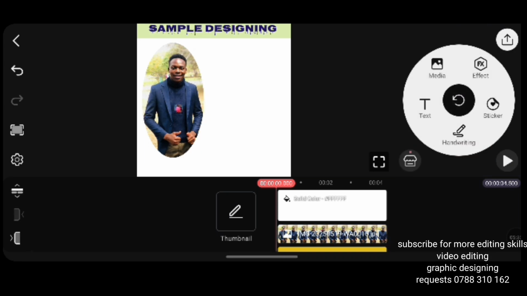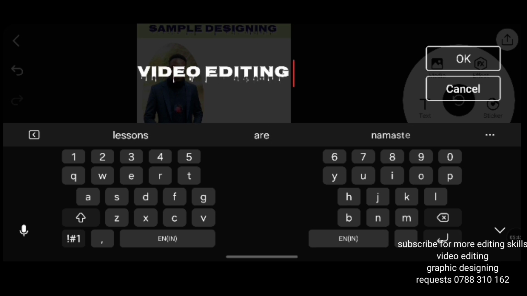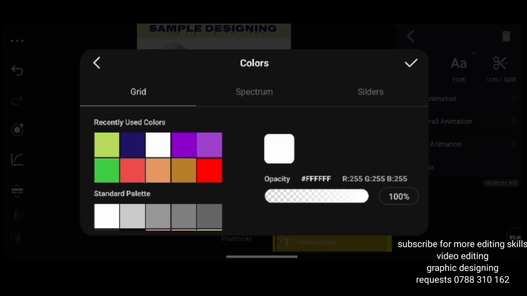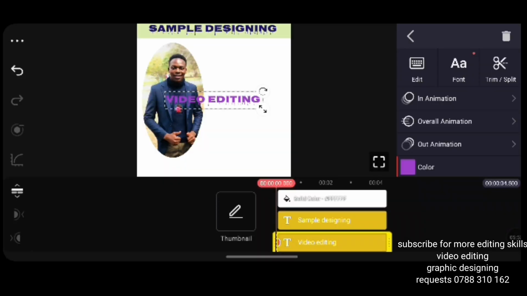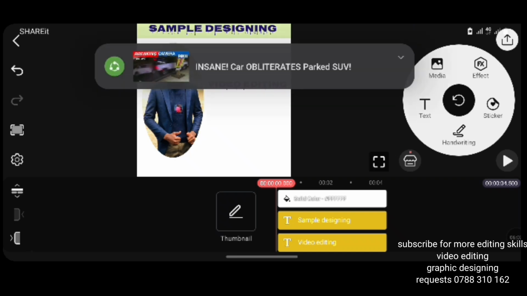For text, remember I said you just go where it is written text here, you put the text in, right? You change the color again, right? You drag the text to the position that you want it to be on, and you can continue doing this.